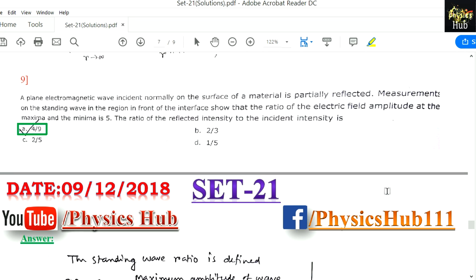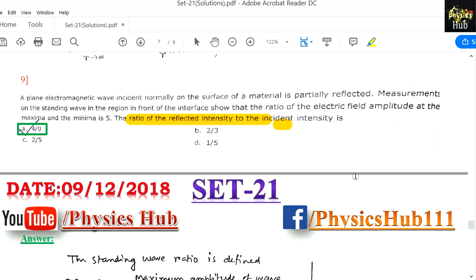Question number 9. A plane electromagnetic wave incident normally on the surface of a material is partially reflected. Measurements on the standing wave in the region in front of the interface show that the ratio of the electric field amplitude at the maxima and the minima is 5. The ratio of the reflected intensity to the incident intensity is. Look, they have asked you to calculate the intensity.